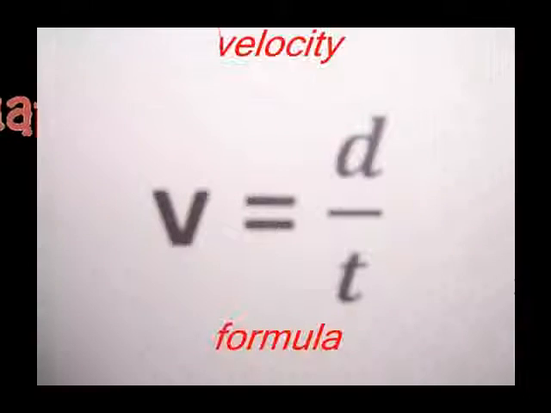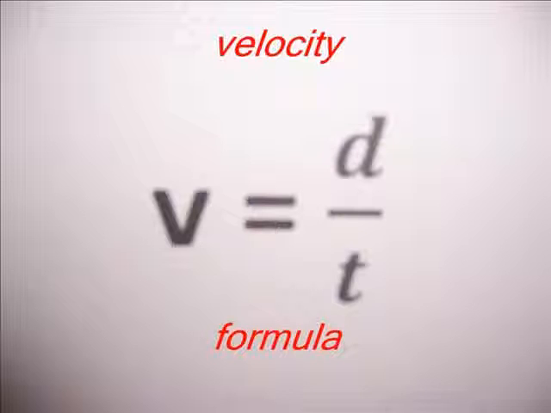He decides to use a formula to determine how fast he has to drive to make it in time. He needed to come up with an equation that would give him this answer. He used the formula for velocity, or speed, which is v equals d over t, or velocity equals distance divided by time.